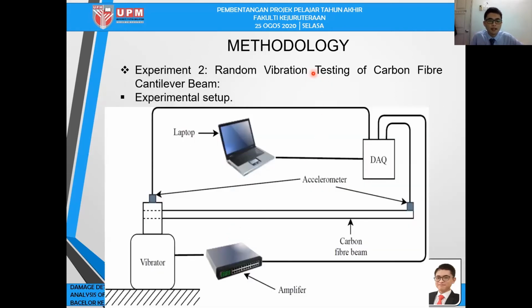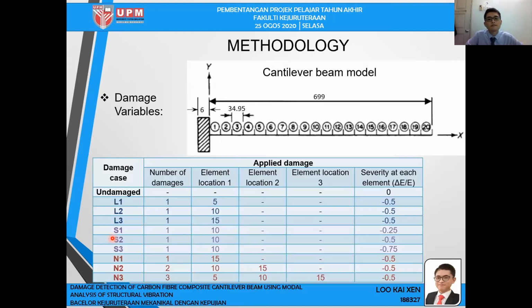This is the experiment setup for experiment 2, random vibration test of carbon fiber cantilever beam, and our source of vibration is using a vibrator. This is a damage variable of the beam. As we can see, the beam is sectioned into 20 parts, and each part is applied damage on it based on location, severity, and number of damage.